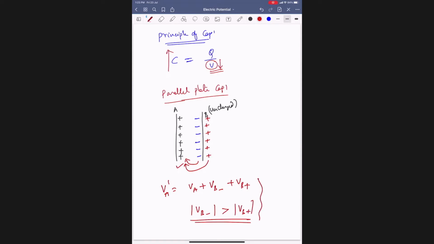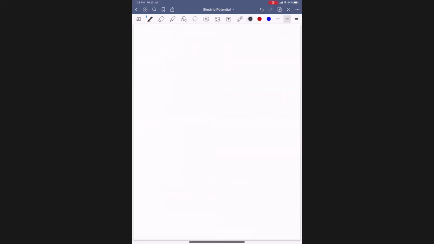Then from these two conclusions, we can say that VA dash is less than VA. Originally it had a potential VA. Now its potential has become less than VA. So the potential got decreased. Then C equals Q by V. V got decreased, so automatically capacity got increased. Got it?